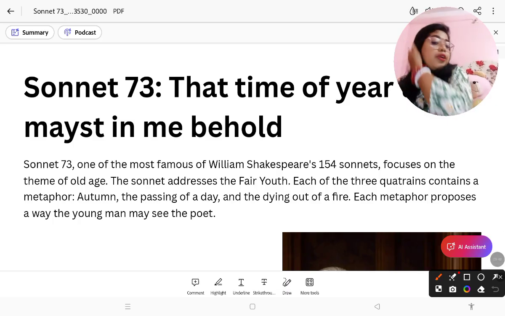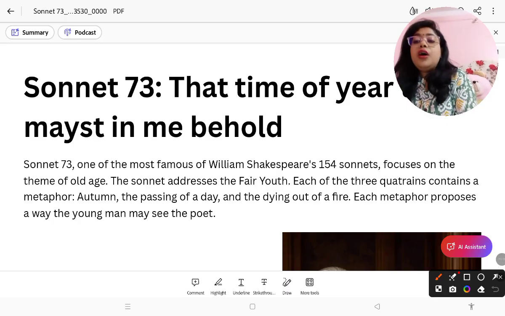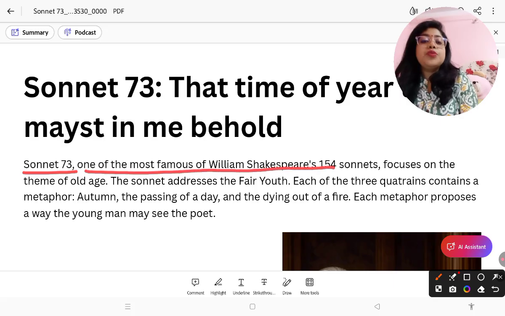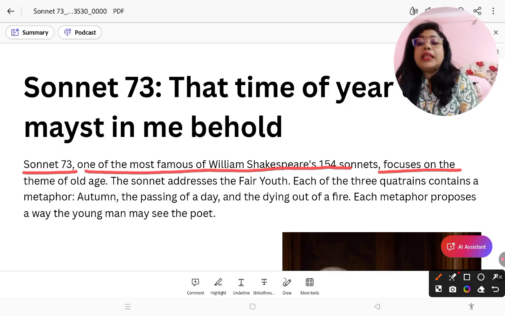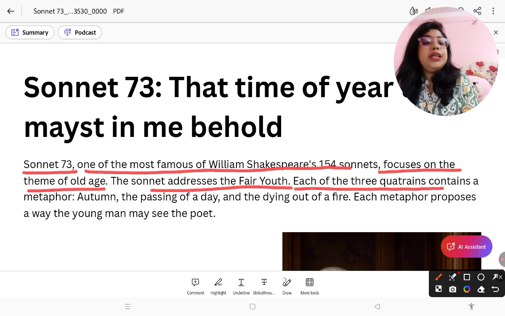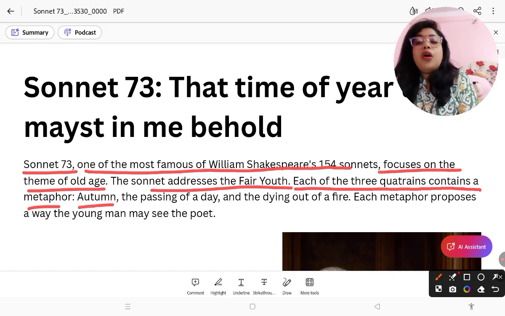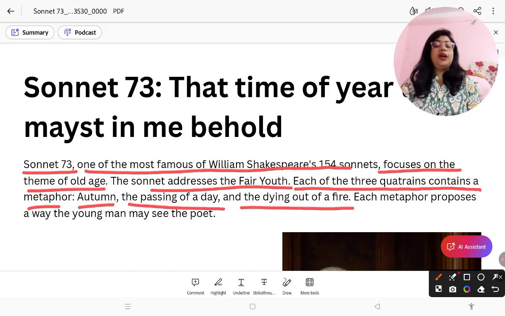Before going to the sonnet, let's read about it. Sonnet 73, one of the most famous of William Shakespeare's 154 sonnets, focuses on the theme of old age. The sonnet addresses the fair youth. Each of the three quatrains contains a metaphor: autumn, the passing of a day, and the dying out of a fire. So there are three metaphors you can find in this sonnet.